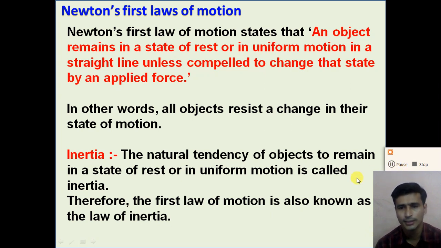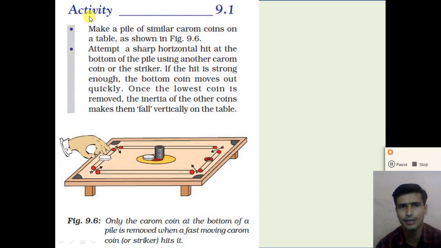So dear student, let us discuss some examples of inertia with the help of the activity given in the textbook. So activity number 9.1 given in the textbook, right? Make a pile of similar carom coins on a table as shown in the figure, right? You are aware of playing carroms. So now make a pile of carom coins on the table, right at the center of the carom.